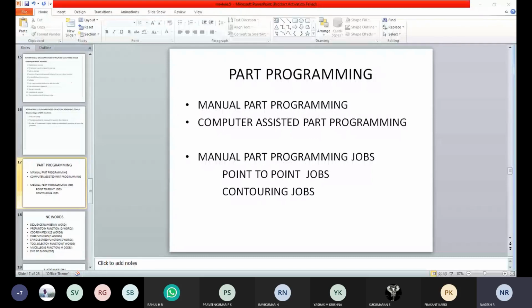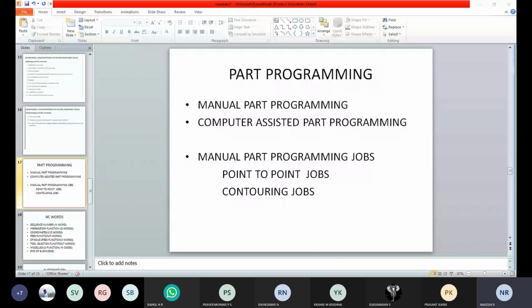We are manually writing the instructions, or the set of programs, for the machine on a special form called the part programming manuscript. The program will be written manually over one manuscript.